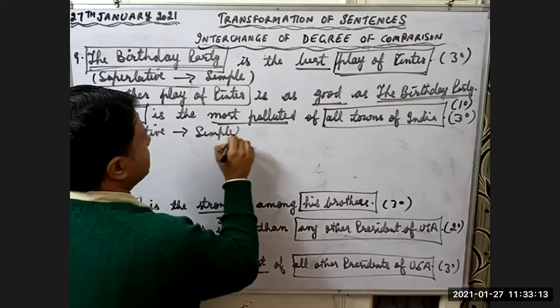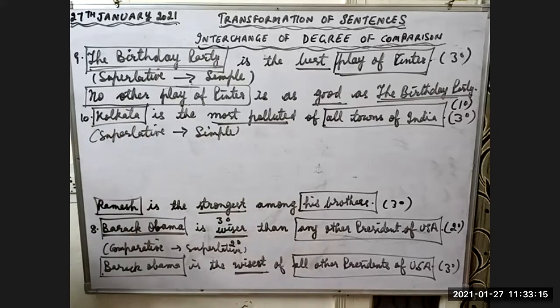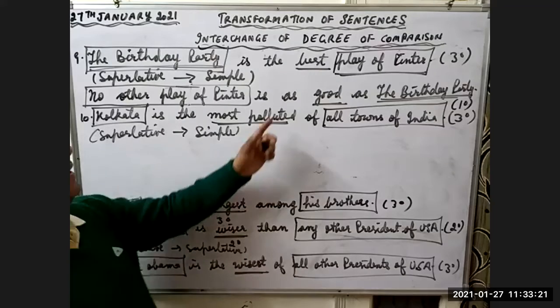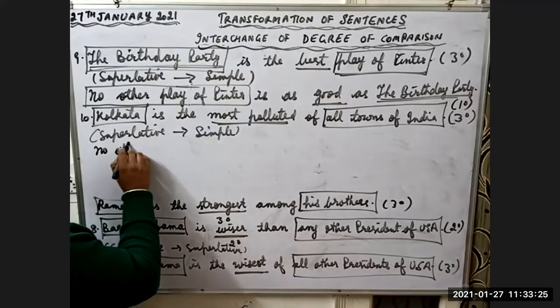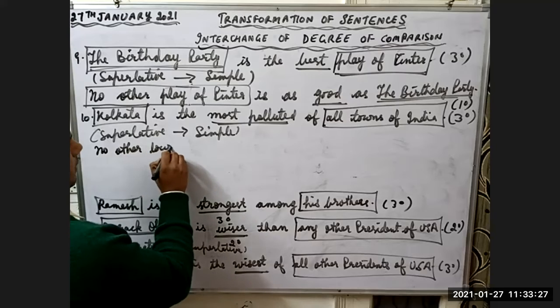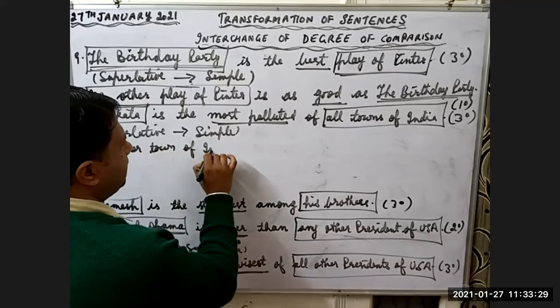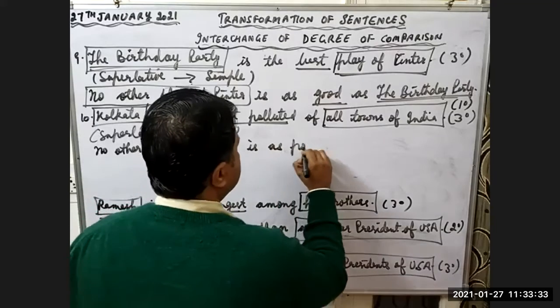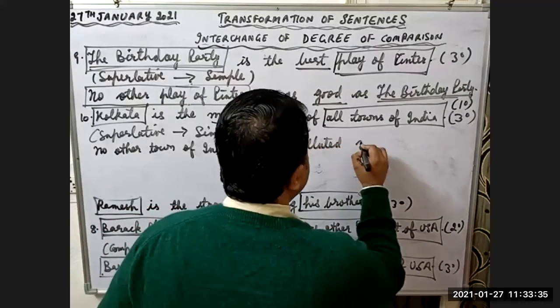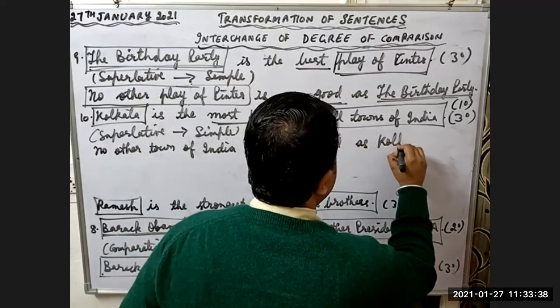Khushpreet, can you change it to simple degree? Very simple. It will be changed like the previous one. No other town of India is as polluted as Kolkata.